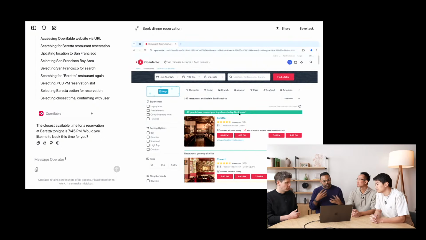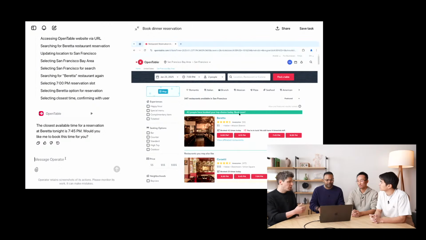And this is a really good example of task delegation where Operator needs help or needs assistance or just wants to ask you something. It'll just come back and answer that query. So in practice, you wouldn't have had to watch this. You could have just let it go off while you're doing other things. Then it would come back and say, hey, I can't do 7:45.